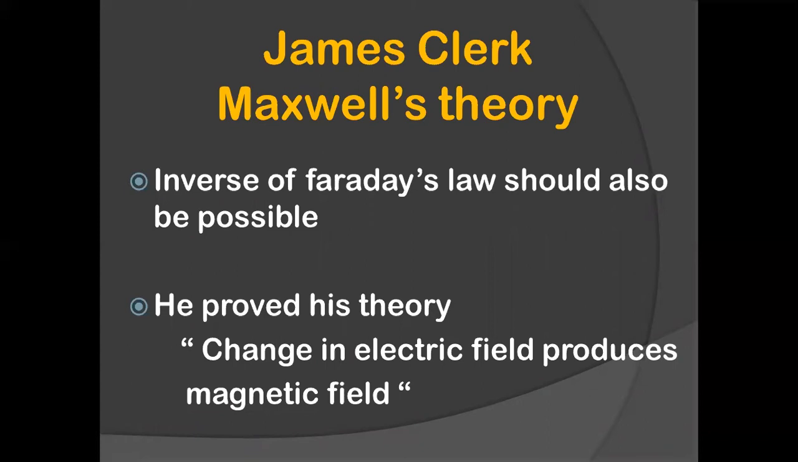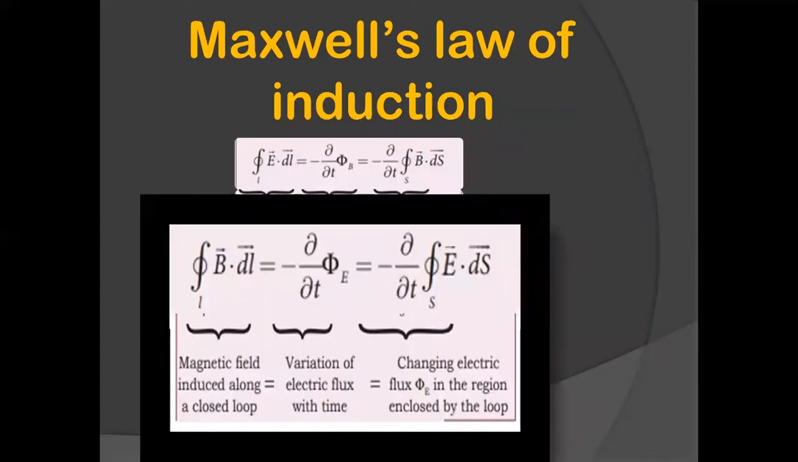So when the change in magnetic field can produce an electric field, the change in electric field should also produce a magnetic field, said James Clerk Maxwell. And this is what you call Maxwell's theory. And he tried to prove it. He proved it through certain experiments that the change in electric field produces magnetic field, and he ended up with his law or his equation. And this equation is the result of Maxwell's law of induction.